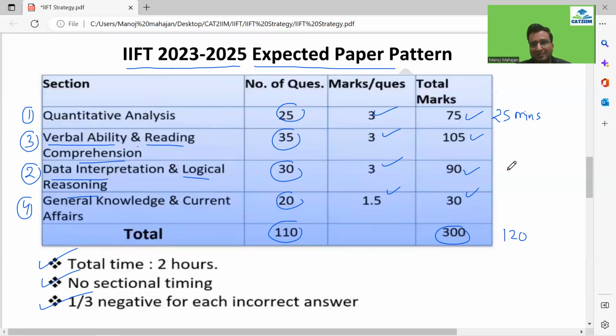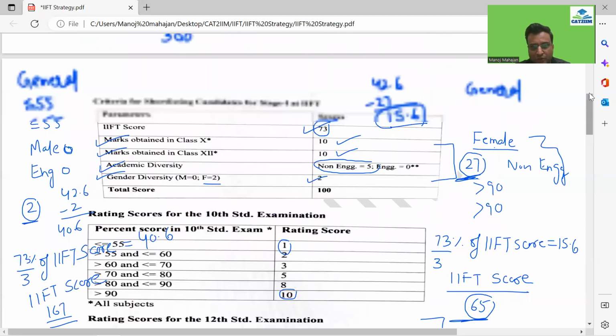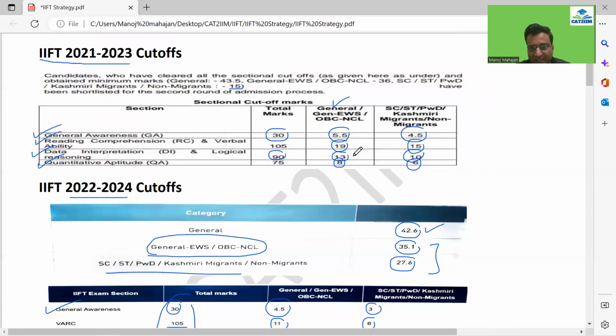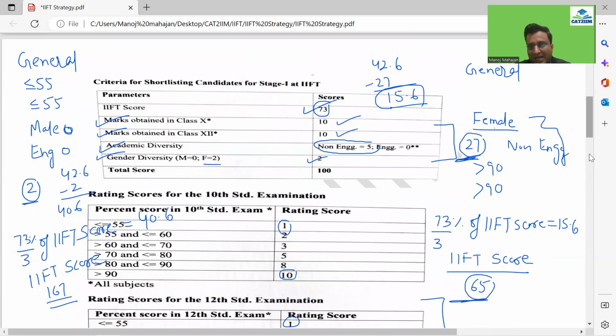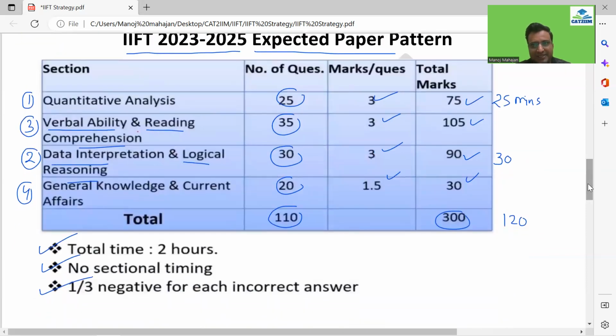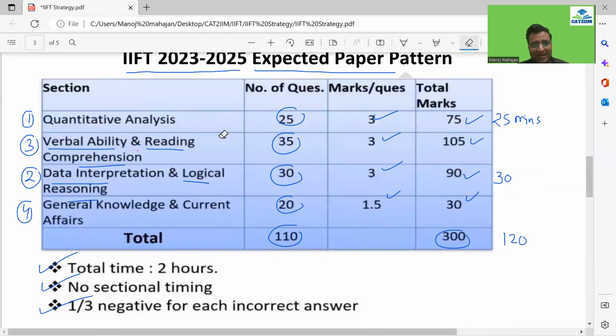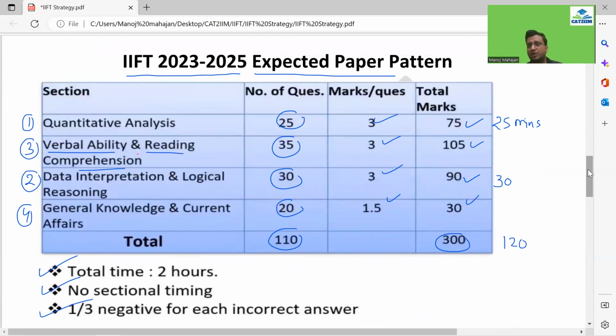Now, when I come to the DLR, my second section, this would have been maybe around 30 minutes because the cutoff for the DLR is slightly more, right? And if I've shown you also, it was 13, guys, over here, double digit it is at least, and 14 over here, right? And one thing I just want to highlight over here, guys, normally, if I go few years back, DI used to be really very, very calculative, guys, and students were unable to attempt much from that part, right? Normally, they used to rely on the LR stuff, right?